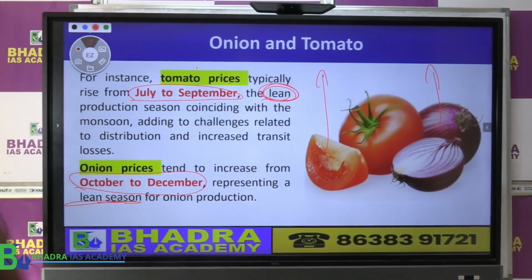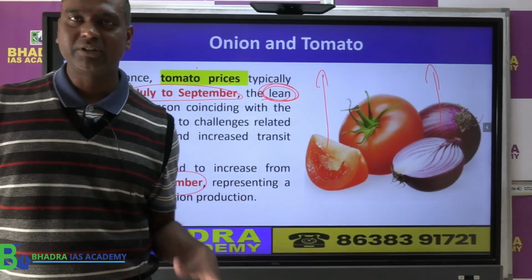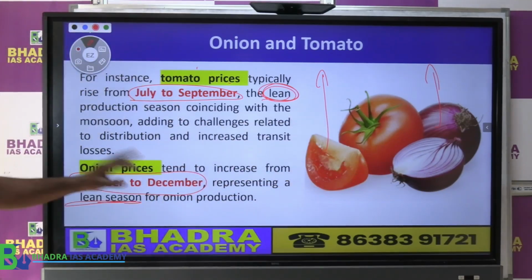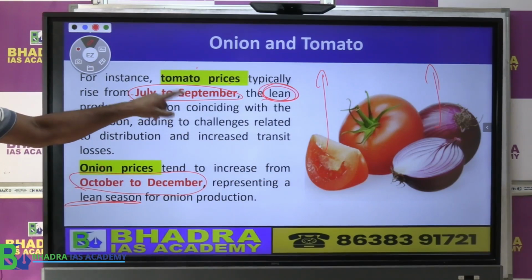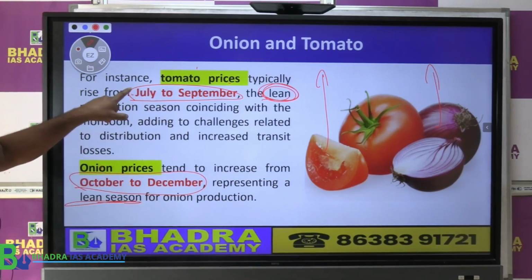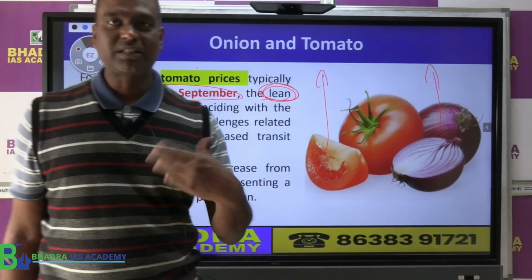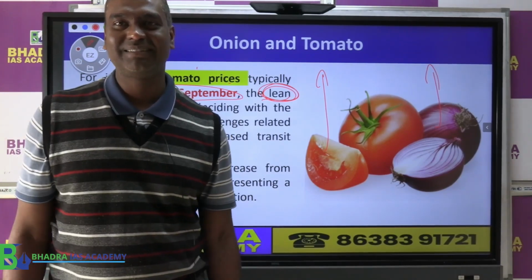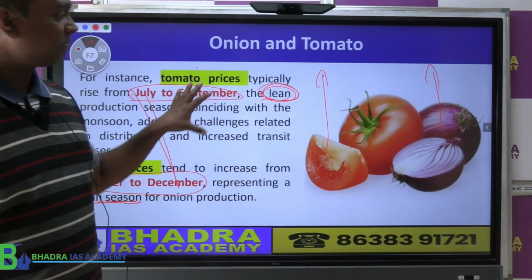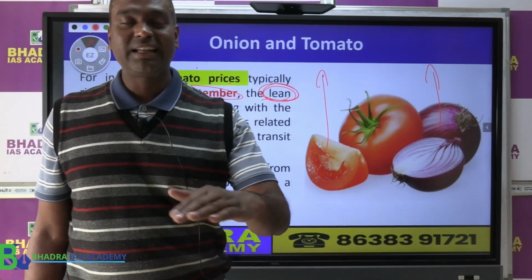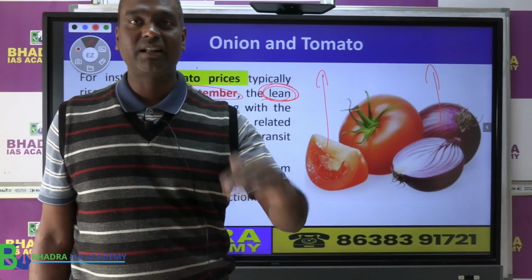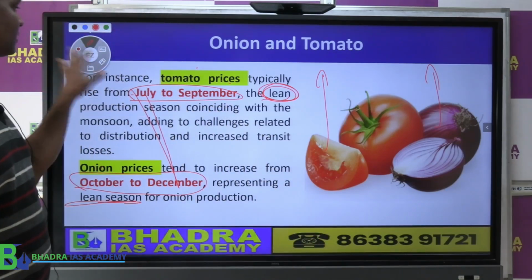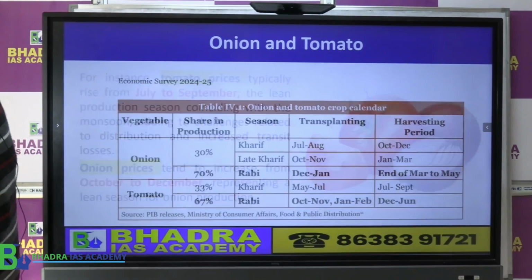Lean season means where we have less production, not much production. So these two items, tomato and onion, prices increase, one from July to September, and immediately October to December. That means from July to December, either we suffer from high tomato price or high onion price. Getting the idea? So what happened as a result? Food inflation in India in the last 2 years remained rather high, which contributed to overall inflation. That is what the economic survey provides analysis on.